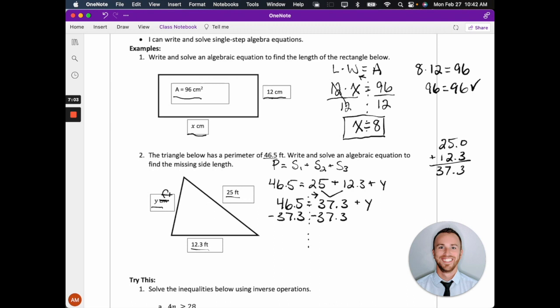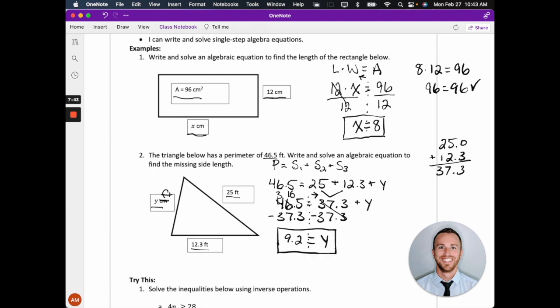And when I do it on the left side, you're going to notice I'm going to make sure I line up those decimal points so that my subtraction stays accurate. 37.3 minus 37.3 leaves us with 0, which is why we did it. So we end up with y on its own. And now I just do my subtraction. 5 minus 3 gives me 2. I'm going to need to borrow here. So the 6 becomes a 16, and the 4 becomes a 3. 16 minus 7 gives me 9. My decimal point stays in the same location because I lined them up. And 3 minus 3 is 0. So I get 9.2 is equal to y.